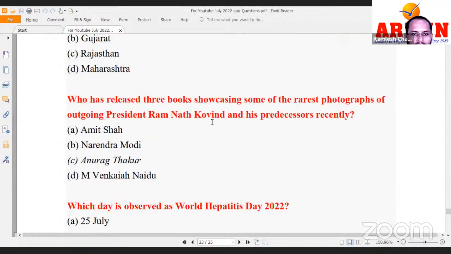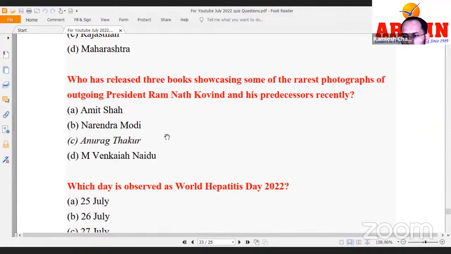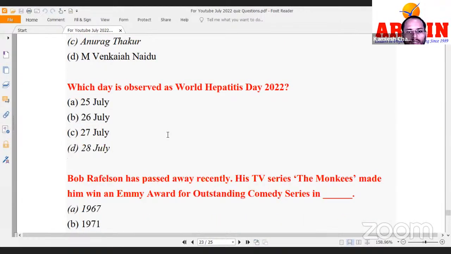All right. Who has released the 3 books showcasing some of the rarest photographs of outgoing President Ramnath Kovind and his predecessors recently? Okay, so it was launched by Anurag Thakur. Which day is observed as World Hepatitis Day? It is on 28th July. Right, World Hepatitis Day.